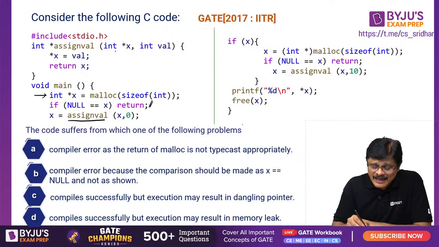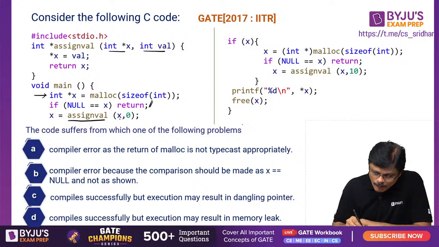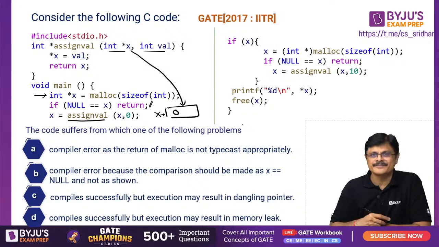See, assign value has 2 arguments. One is the pointer, the other one is the value. So the pointer is this x. What is the value of x, sir? x is dynamically allocated this particular memory, and this is initially garbage, my dear friend. Now this address is sent, so this x is pointing to this memory location, and val is equal to 0. Star x, that is the value at this x, is the value. What is the value, sir? 0.